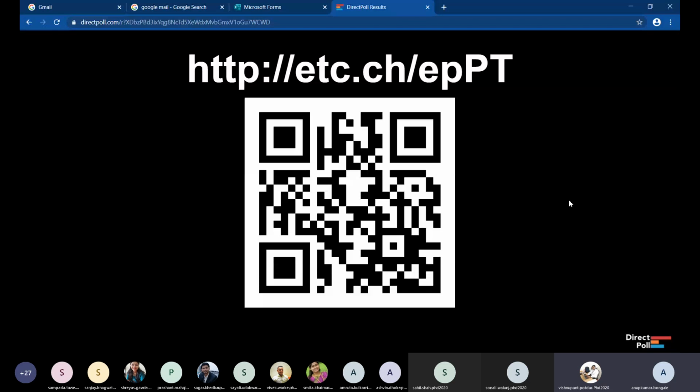If you have typed in your link, or else you can simply scan it on your mobile, you'll be redirected to your poll. Can anybody confirm whether you have accessed it or are still doing it? Yes, but the poll is not started, sir. Yeah, because I have not started it. I have opened the link and the QR code is ready. I think all of you have accessed the link.